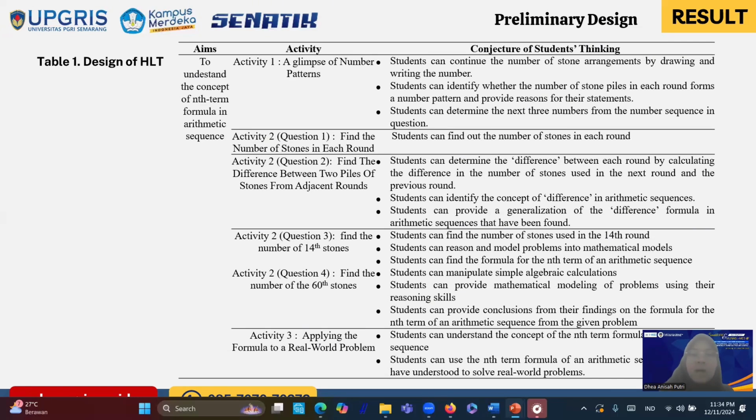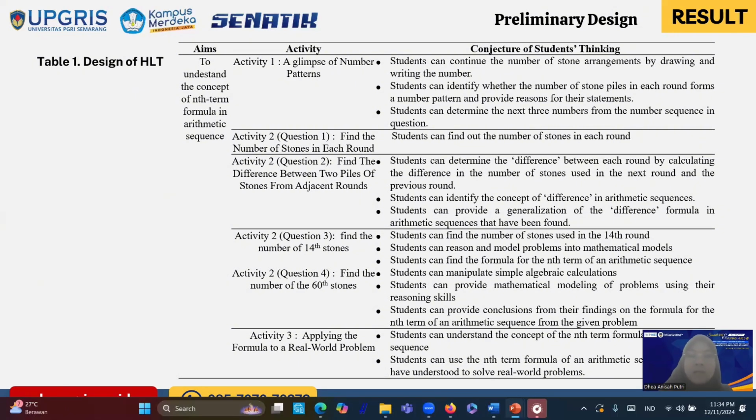In question 4, find the number of stones in the 60th round. The conjecture of students' thinking is students can provide mathematical modeling of problems using their reasoning skill and manipulate simple algebraic calculation and provide conclusion from their finding on the formula.